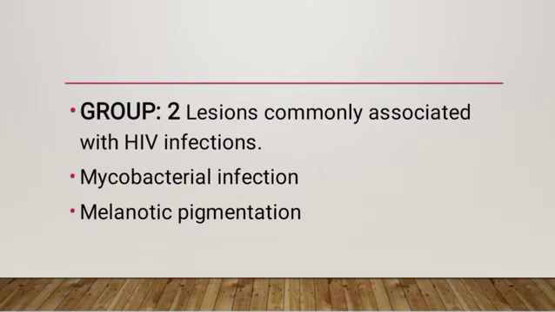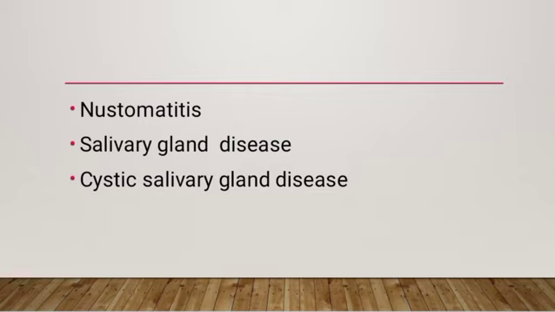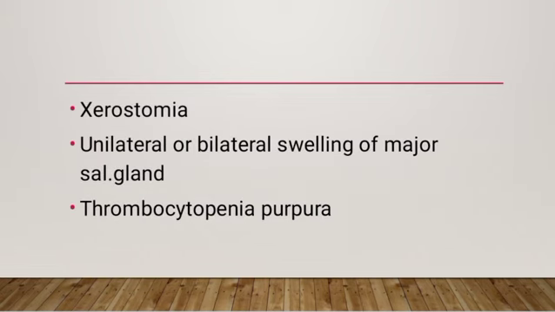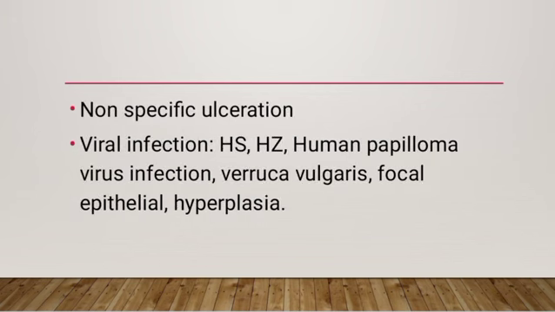Okay, in group 2 what happens, the lesions are less commonly associated with HIV. Mostly it is mycobacterial infection, like TB, melanotic pigmentation, like secretion of melanin. The patient also has necrotizing ulcerative stomatitis, salivary gland diseases, and cystic salivary gland disease. The patient also suffers from xerostomia, unilateral or bilateral swelling of major salivary glands. The patient also has thrombocytopenic purpura in group 2.